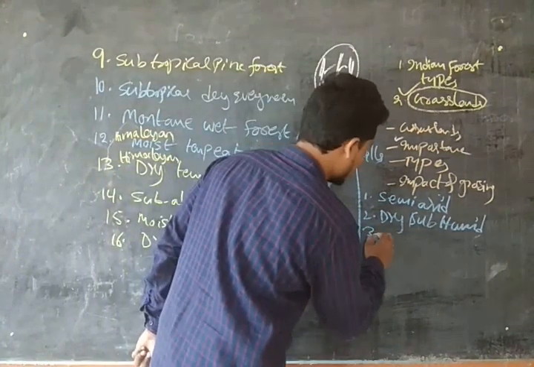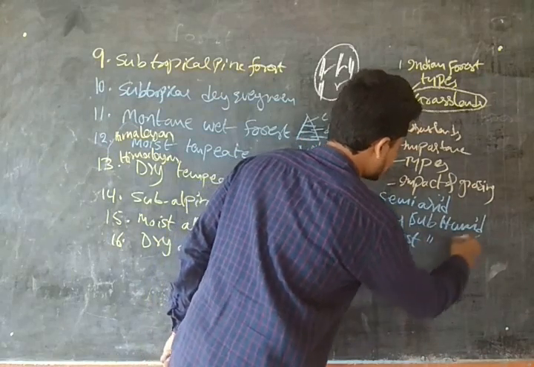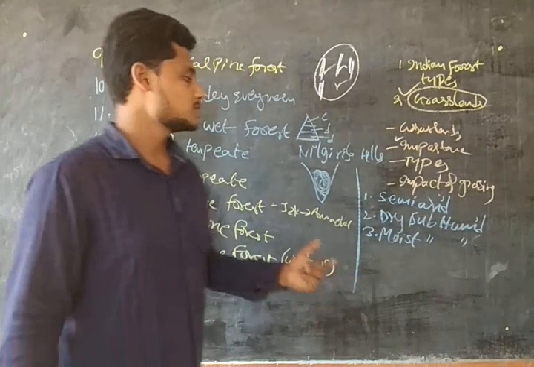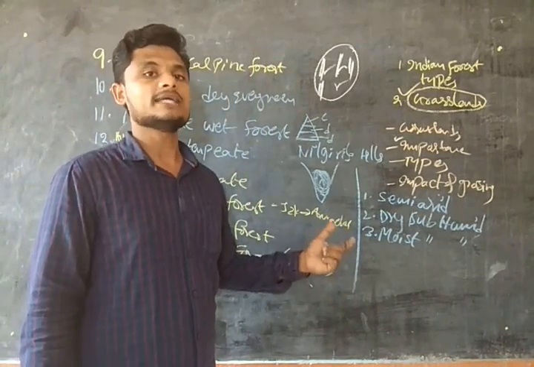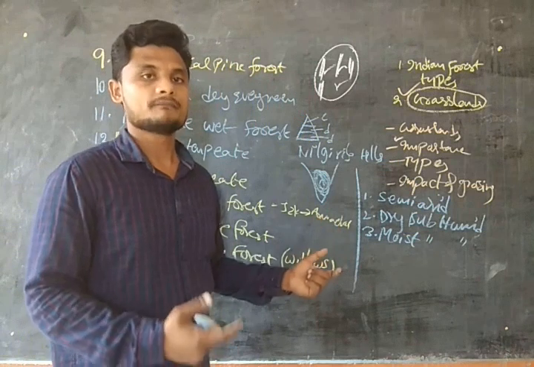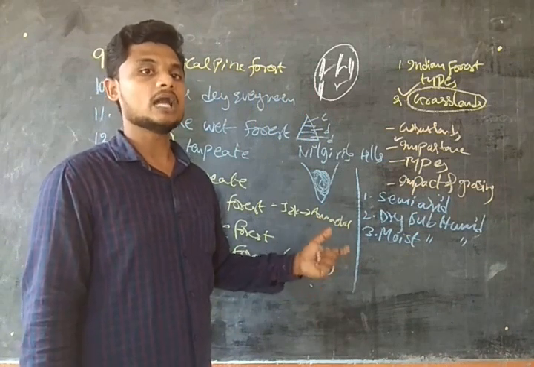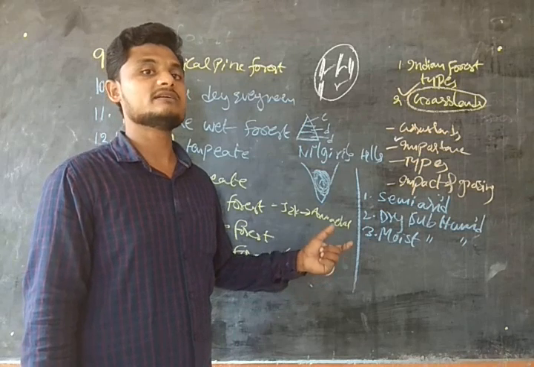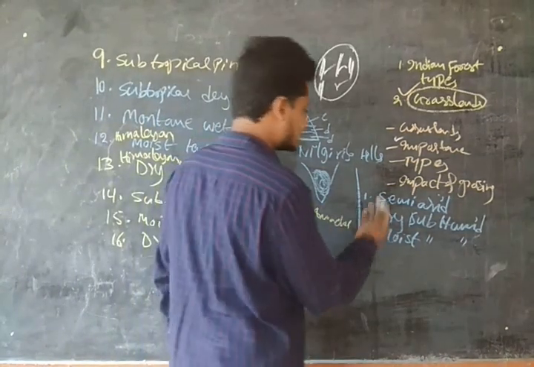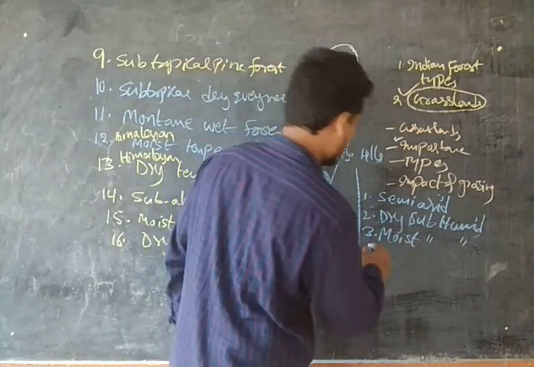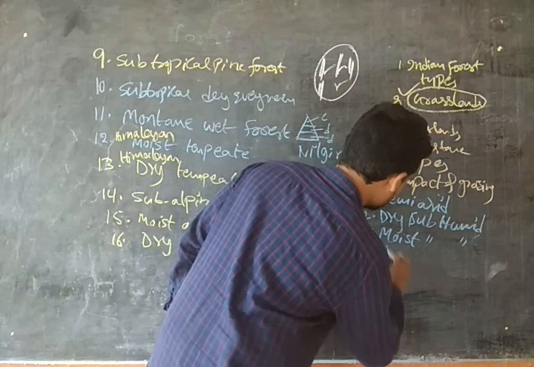After that, we have the moist sub-humid grasslands. The moist sub-humid grasslands are found in the Ganga and the alluvial regions of northern India. After the moist sub-humid, we have the mountain temperate grasslands.